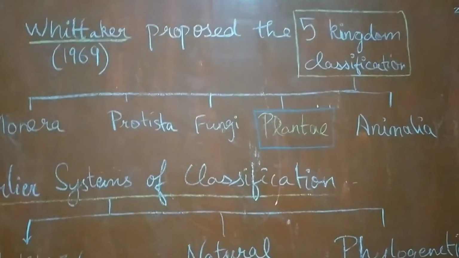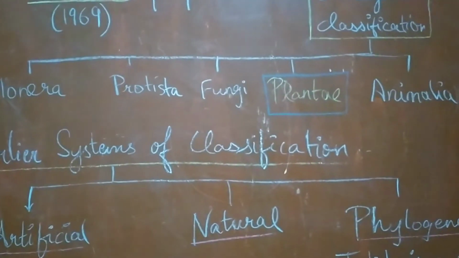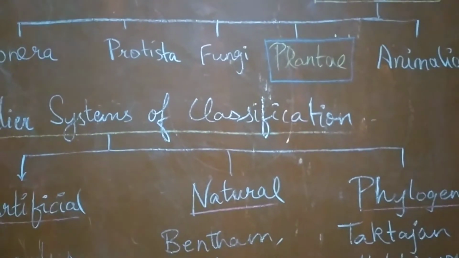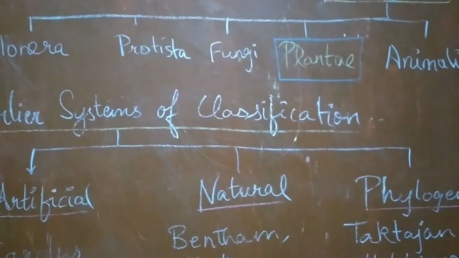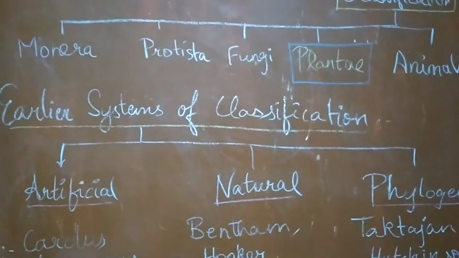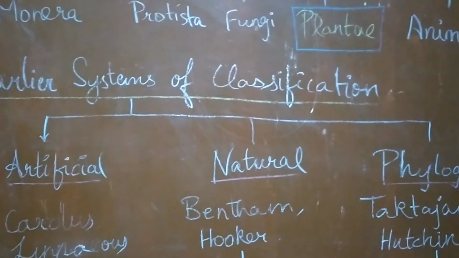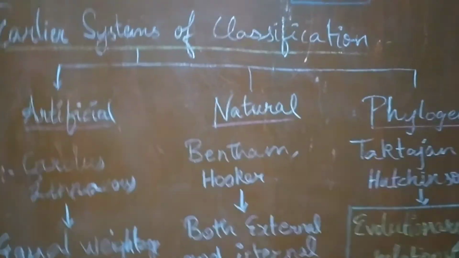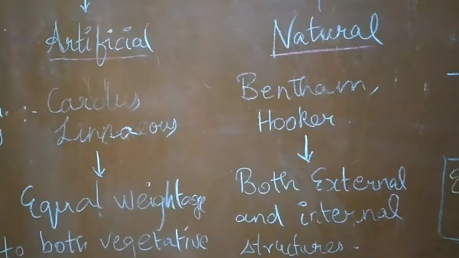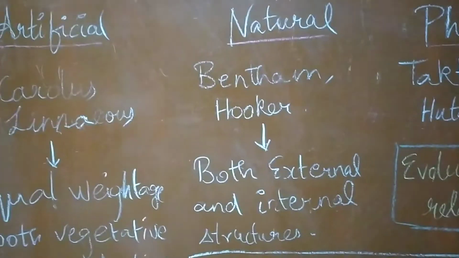Now we are going to see the classifications within the angiosperms. As we already know, Plantae is divided into algae, bryophytes, pteridophytes, gymnosperms, and angiosperms. We are going to see about the classifications within the angiosperms. So the classification within the angiosperms include the artificial, natural, and the phylogenetic classifications.